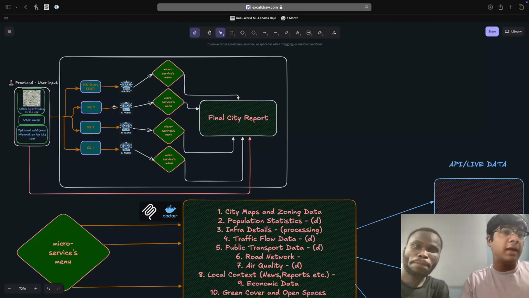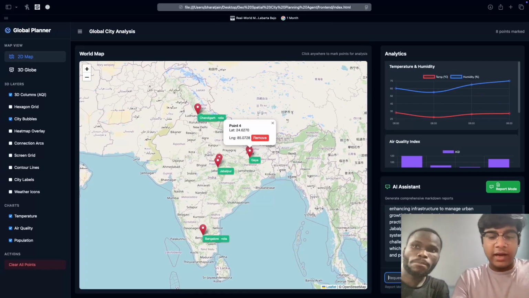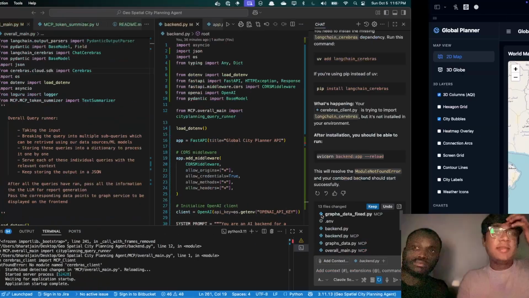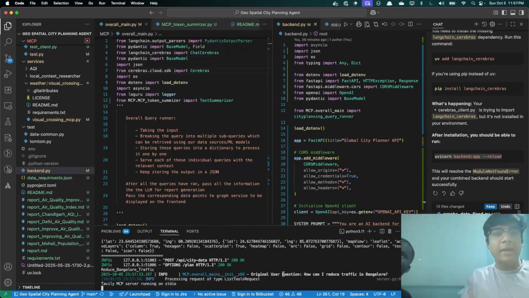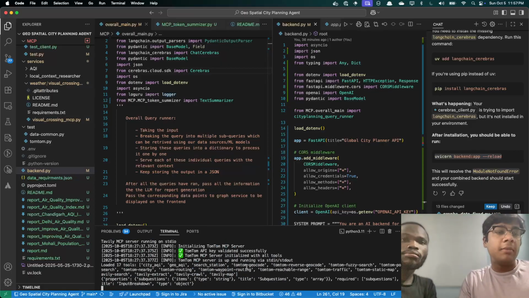Given the queries broken down from the main query, all of these AI agents will work asynchronously to generate their own reports, which will then be used to generate a final city report. I'll give you an example of this. For example, if I want to ask, how can I improve the city planning? How can I reduce traffic in Bangalore? Let's see what will happen in the backend. On the back end, a call is made, and then there will be multiple other calls made to break this question into multiple questions.